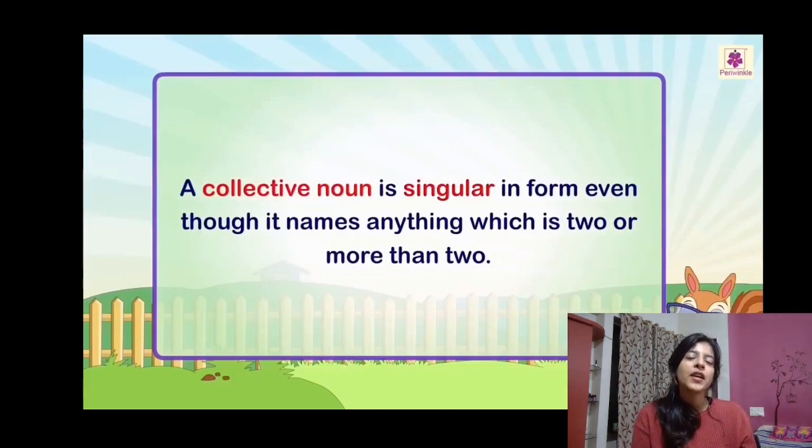Do we say packs of dogs? No, because we're already adding plural into dogs and birds or students, right? So the collective noun is always singular. Singular means it does not have s or es, because we are already justifying the group. It is already a group, so we do not have to add s or es to that.